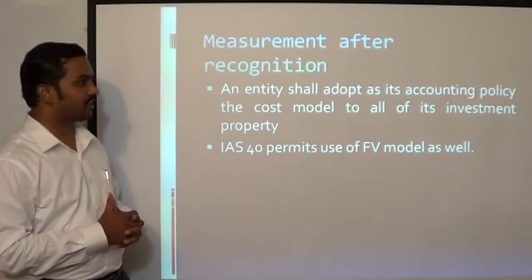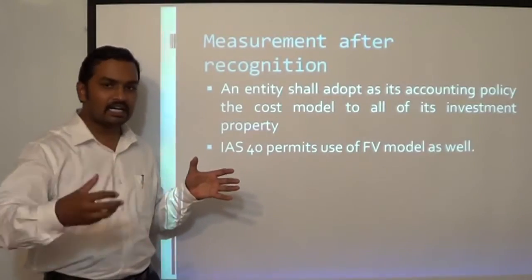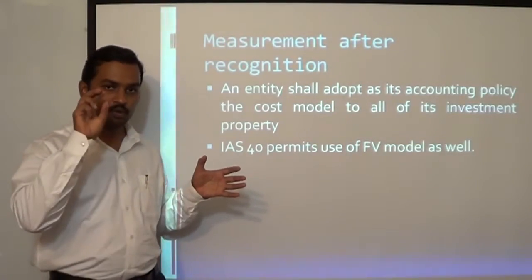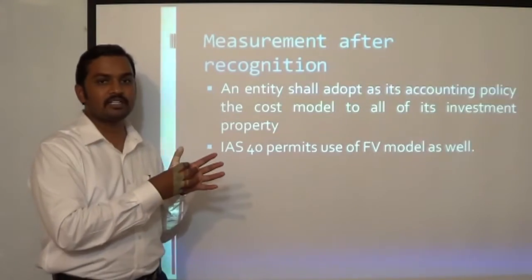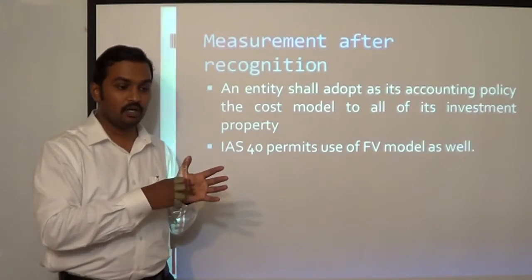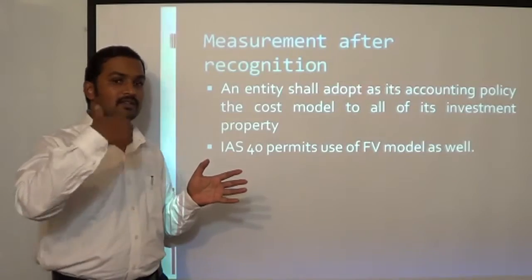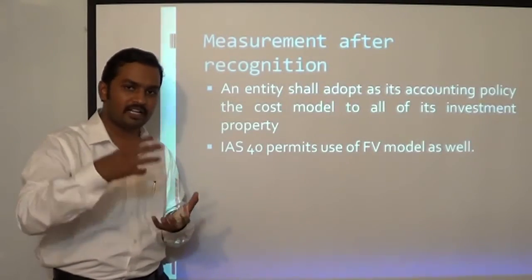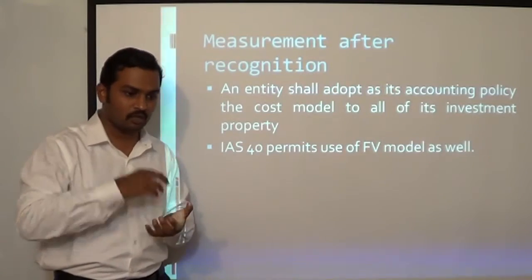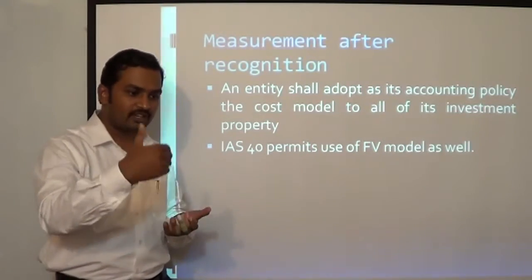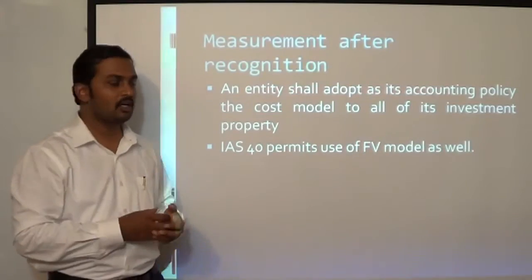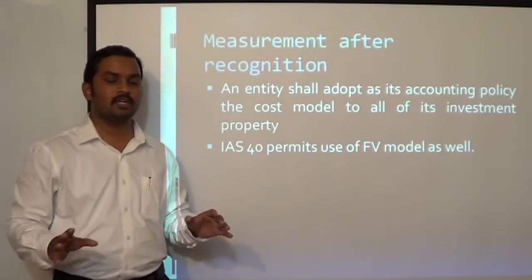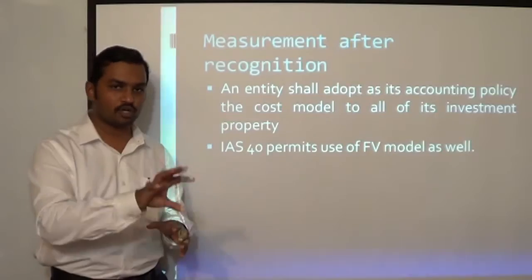Now, measurement after recognition. I have already learned the principles to find the value at which assets have to be recognized in my books of account initially. Now, what happens subsequently? I have already incorporated an item of investment property in my books of account. On the balance sheet date, how should I find its value for balance sheet purpose? Now, the standard has not given any option. As per the standard, we have to adopt the cost model.